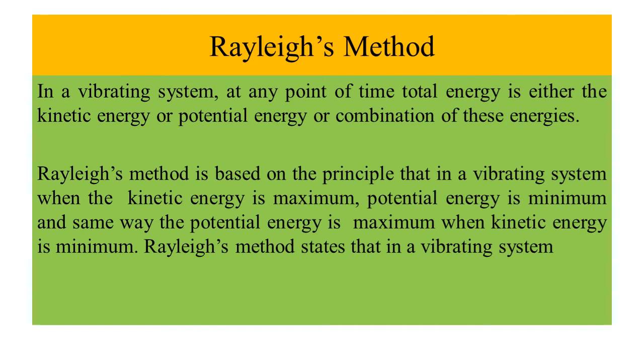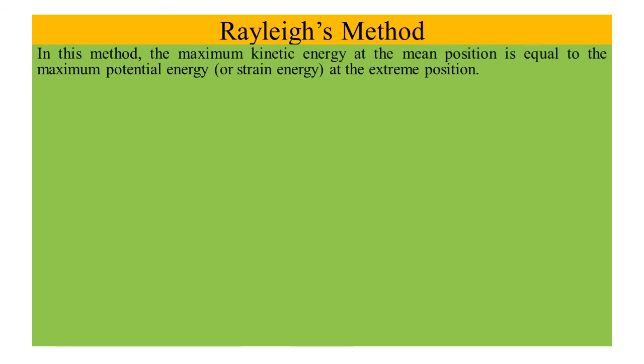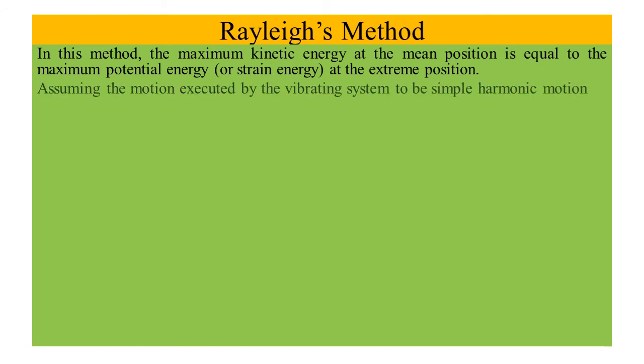Rayleigh's method is based on the principle that in a vibrating system, when the kinetic energy is maximum, potential energy is minimum. In the same way, the potential energy is maximum when kinetic energy is minimum. Rayleigh's method states that in a vibrating system, maximum kinetic energy equal to maximum potential energy. In this method, the maximum kinetic energy at the mean position is equal to the maximum potential energy or strain energy at the extreme position.